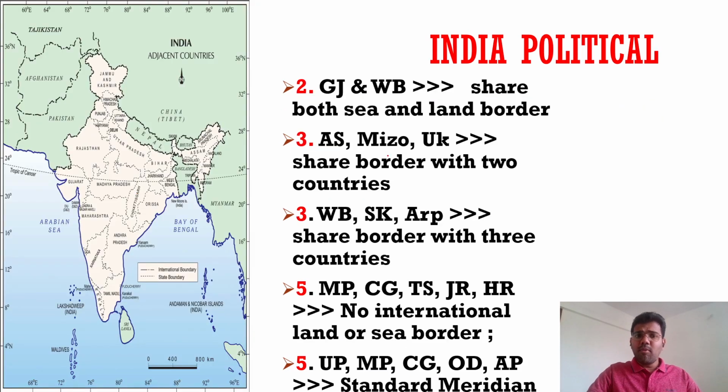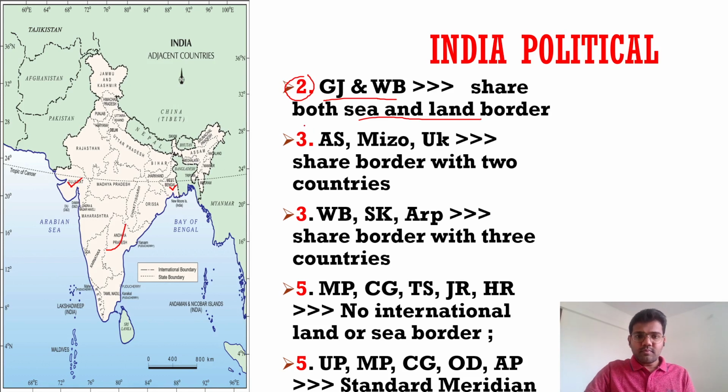Next, India political. What are the things that you should know about the India political map? This is the political map, the older one. Let me add Telangana. A rough map of Telangana is like this. Here I have made a mnemonic for you, 1 to 10, like 2, 3, 5, 6, 7, 8, 9, 10. So 2 first: there are two states, Gujarat and West Bengal. These are the only two states in India which share both sea and land border.